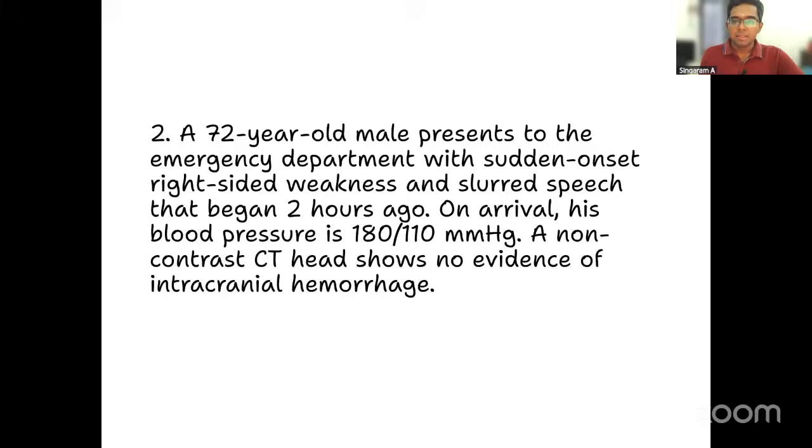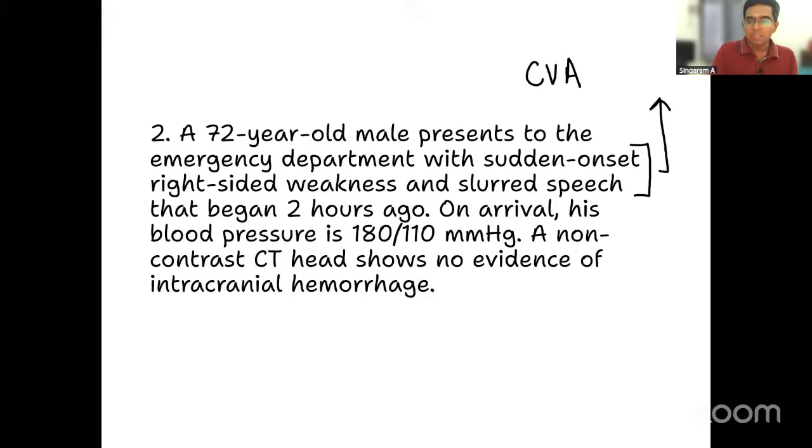A 72-year-old male presents to the emergency department with sudden onset right-sided weakness and slurring of speech, which began 2 hours ago. On arrival, his blood pressure is 185 systolic, 110 diastolic millimeters of mercury. A non-contrast CT head shows no evidence of intracranial hemorrhage. What is your understanding from this? Yes, this is a sudden onset right-side weakness with speech difficulty. Can you tell me what this presentation tells you about? Sudden limb weakness along with speech defect. Very good. It is a cerebrovascular accident.